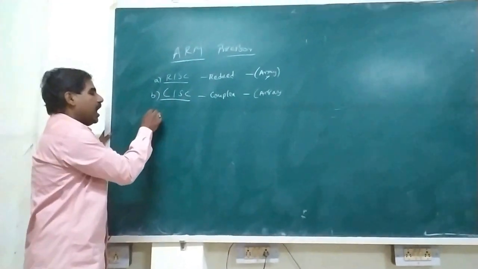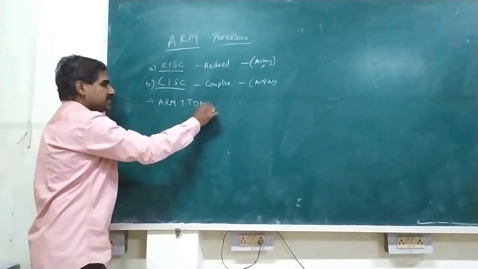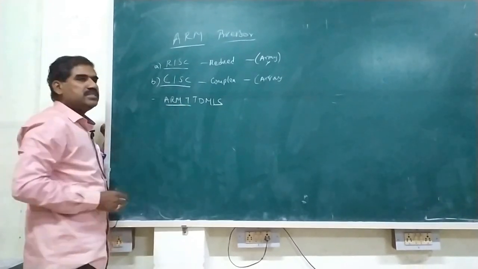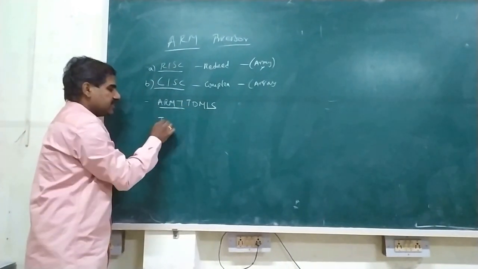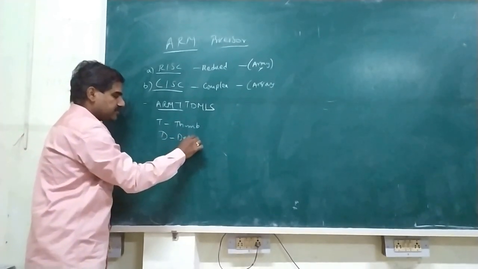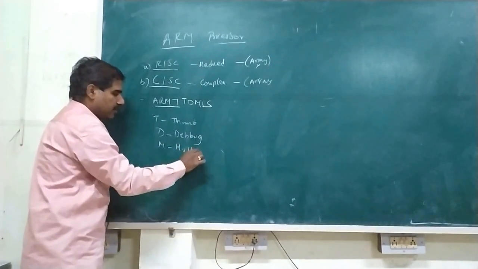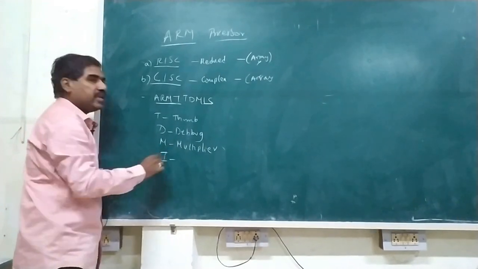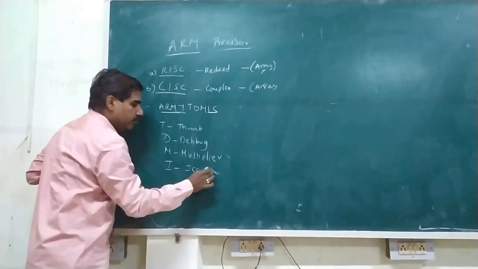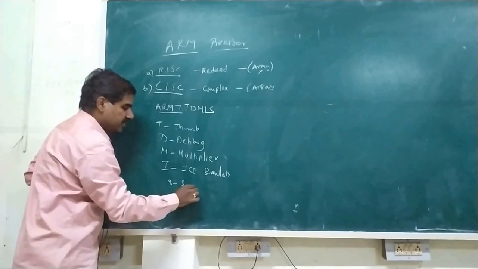ARM are of two types mainly, ARM 7 TDMIS. What is meant by ARM 7? Nothing but ARM 7, it is a version. T means thumb, D means debug, M means multiplier, I means nothing but it is related with embedded, nothing but ICE emulator. Another one is S, nothing but synthesize.